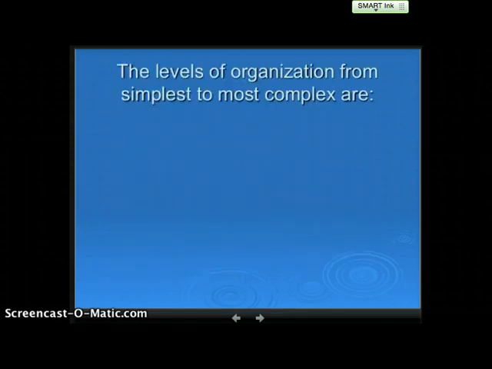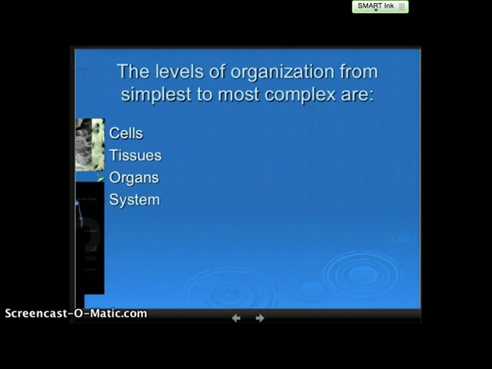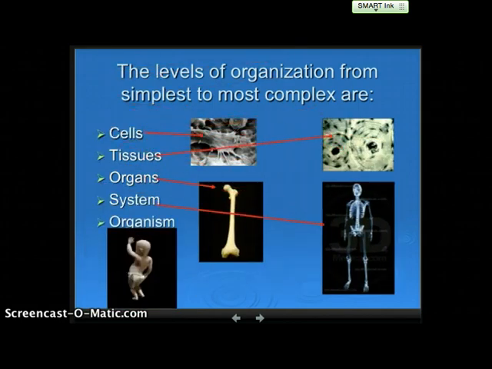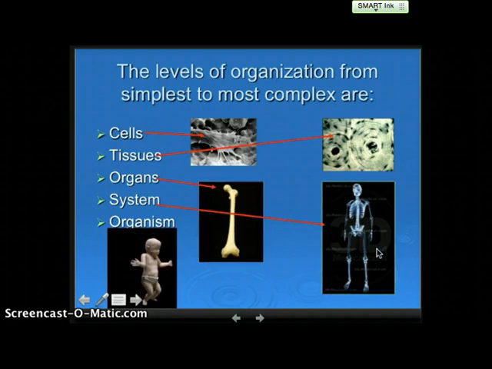The levels of organization from simplest to most complex are cells, tissues, organs, systems, and organisms. So we see examples of each. Cells are the basic unit of life and they're the smallest. Tissues are groups of cells. Organs involve things like the heart, liver, lungs, and systems like the circulatory system, immune system, nervous system. And obviously organism, we're talking here about multicellular organisms, but remember there are single-celled organisms.